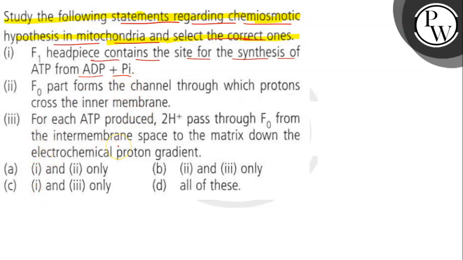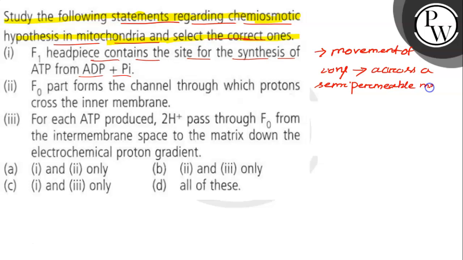First of all, we have to know what the chemiosmotic hypothesis is. It is the movement of ions across a semi-permeable membrane-bound structure, down their electrochemical gradient.